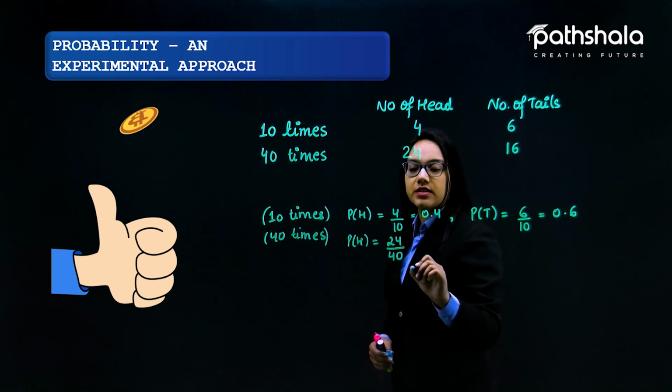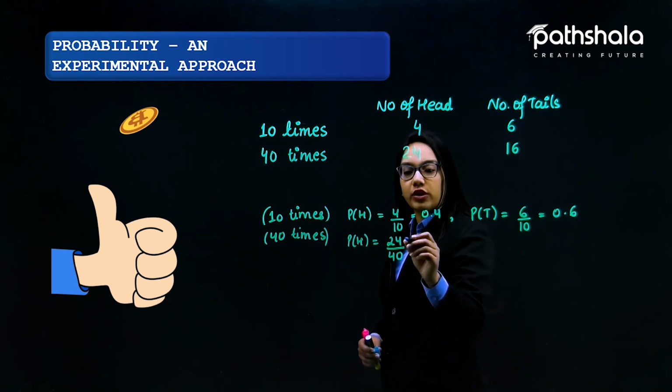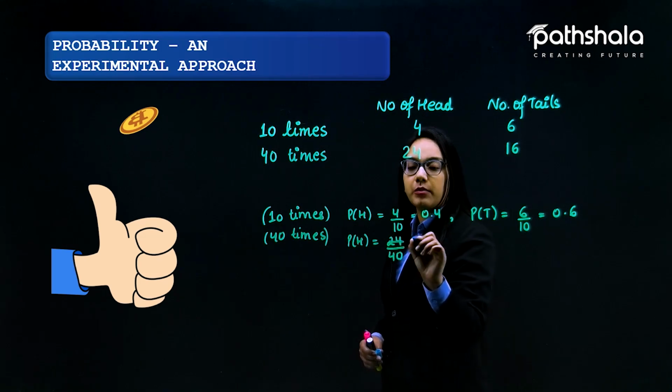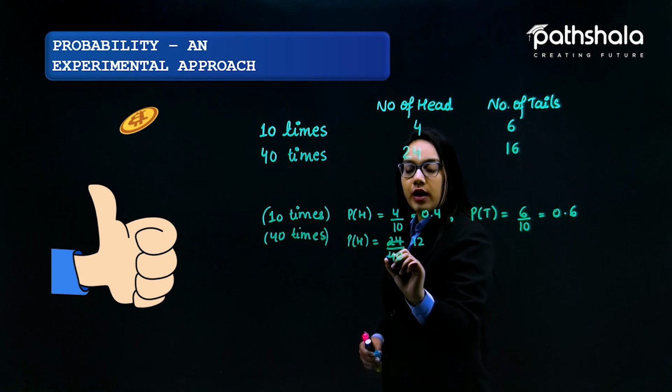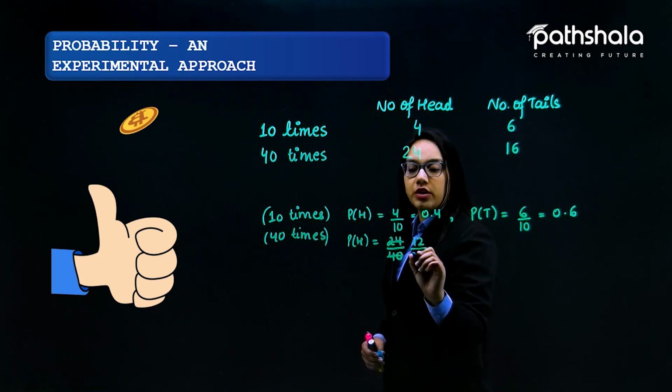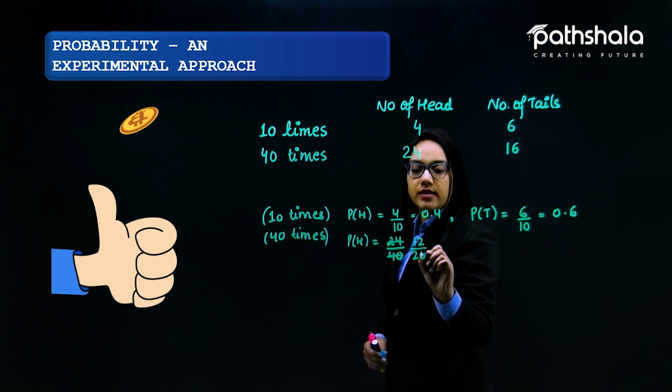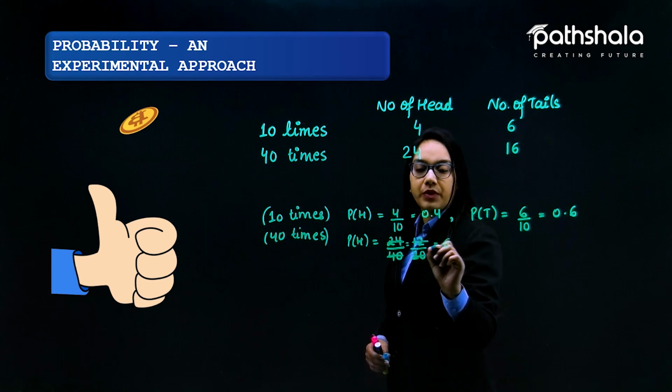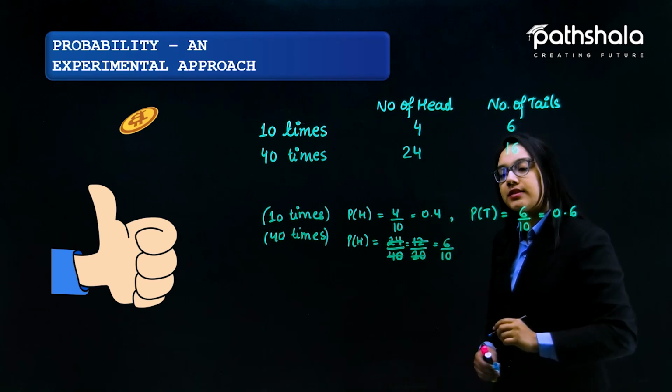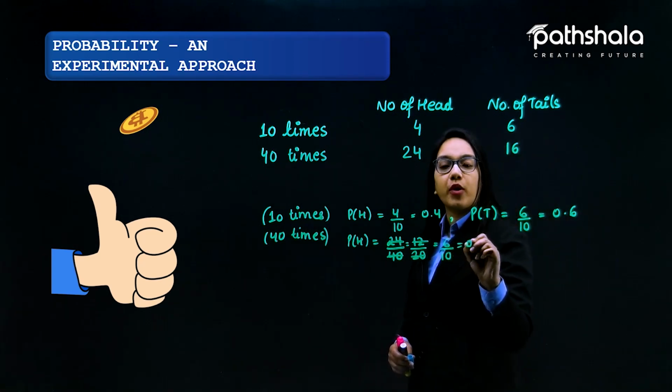So this is 24 by 40, and if I sort it out, 2 into 2 is 4, 2 into 6 is 12, and 2 into 3 is 6. So this would be nothing but 6 by 10, which is 0.6.